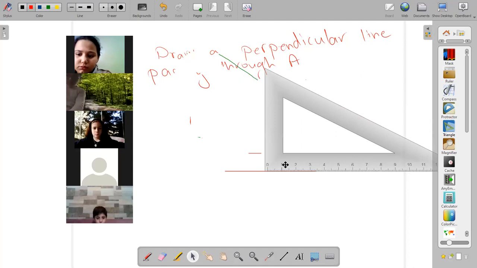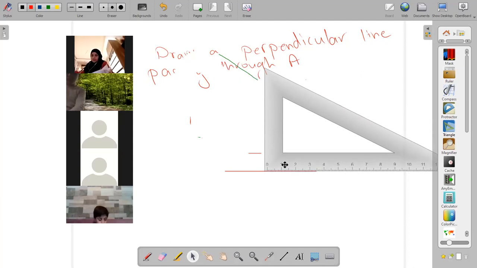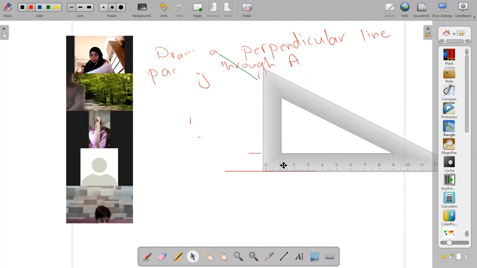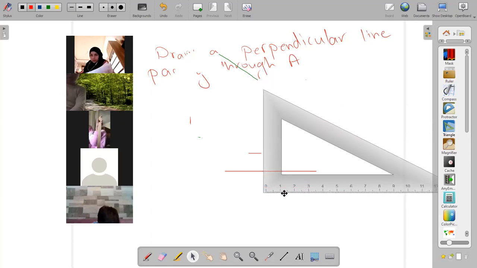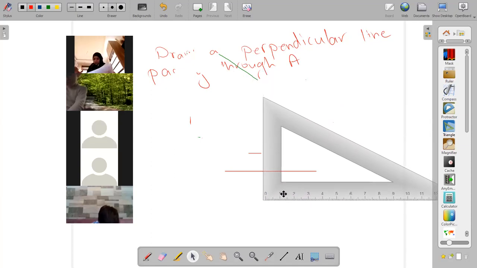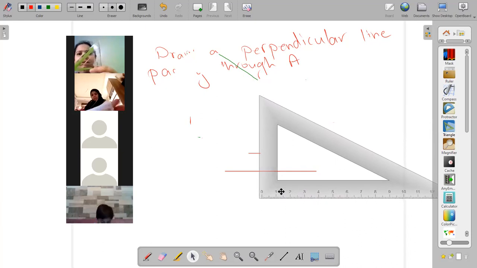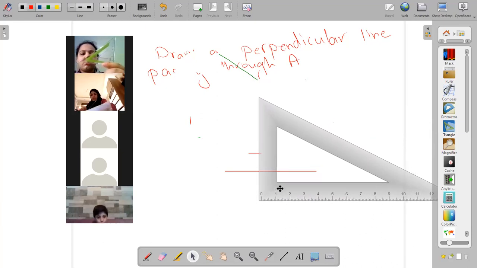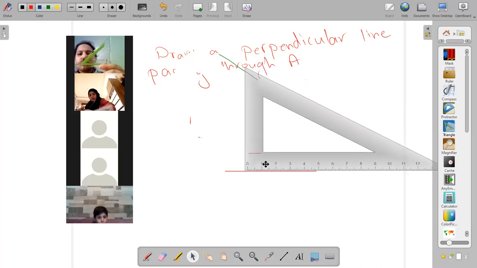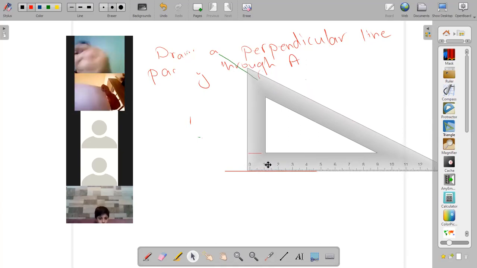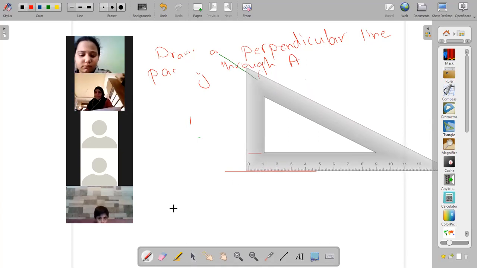Miss, can I use this normal one? Yes, Leia. You are not allowed to put it down or up. It should touch the line. Touch it. So this is the bottom of the set square.